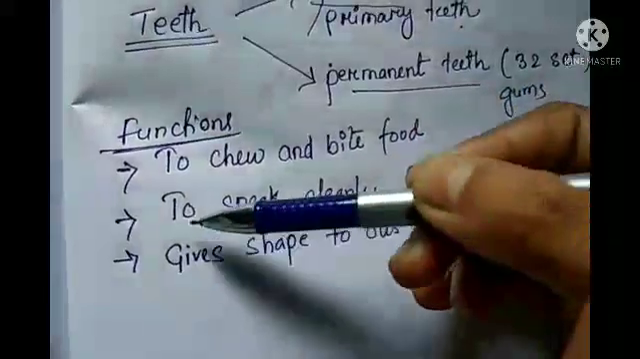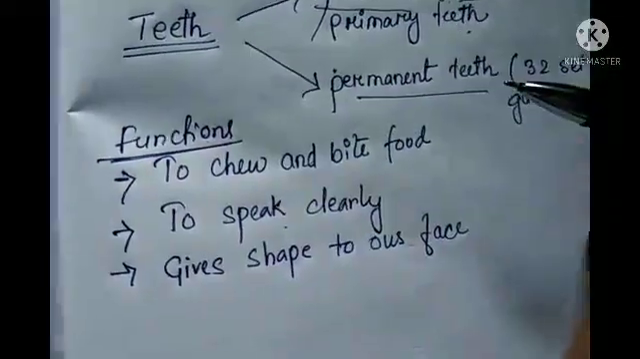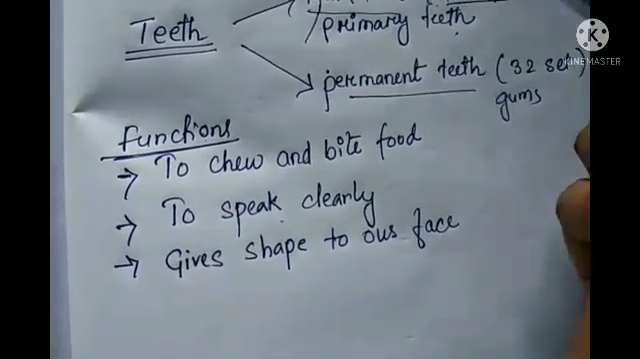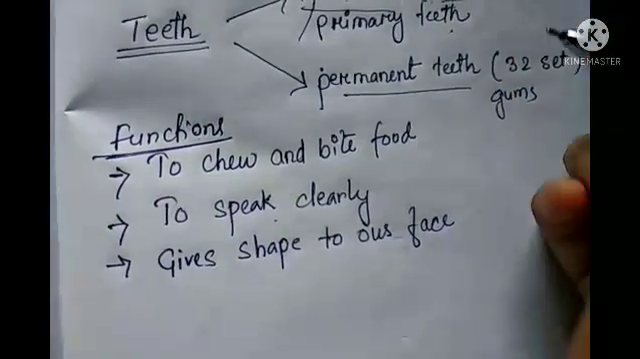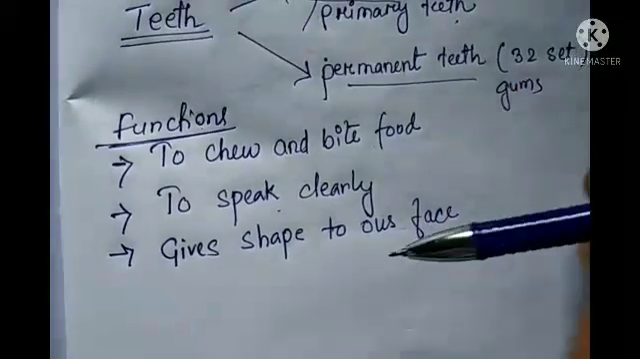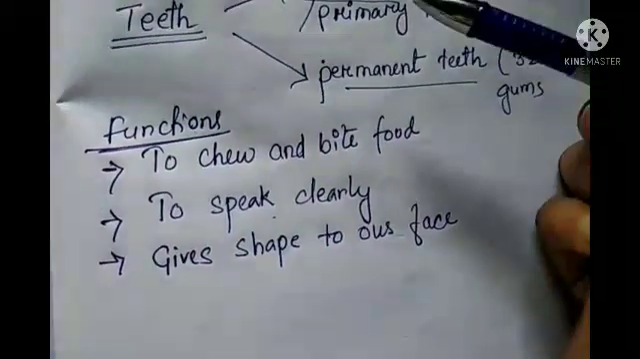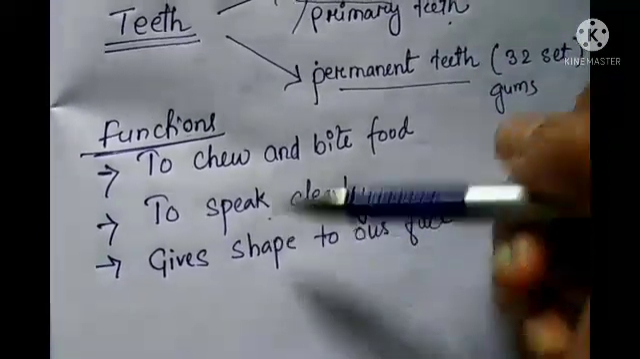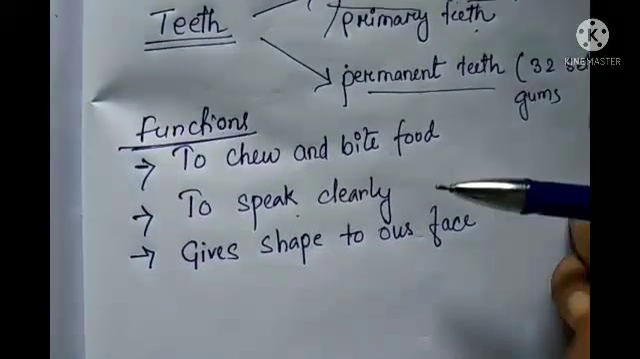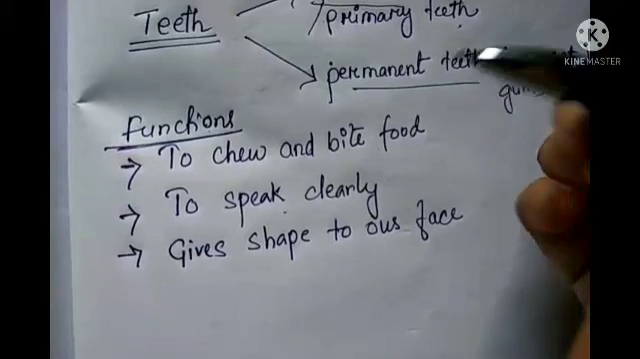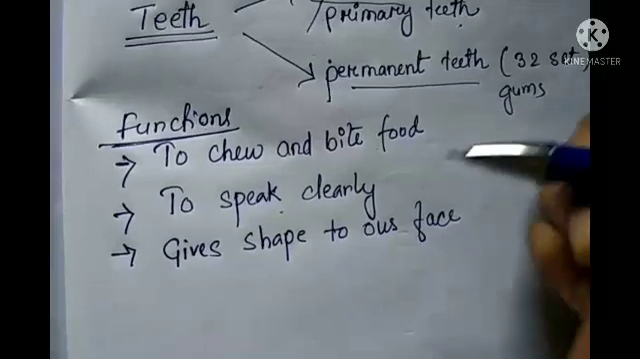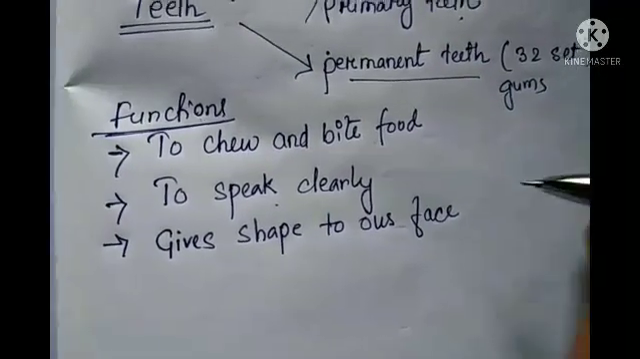Now the next point is to speak clearly. Yes, teeth help us to speak clearly. Without teeth, our pronunciation, or what we say, may not be clear. And teeth also give shape to our faces. When people grow older, they start losing their teeth. As a result, sometimes the shape of their face may change, and when they speak it is difficult to understand, because they have lost their teeth, so whatever they say is not that clear.